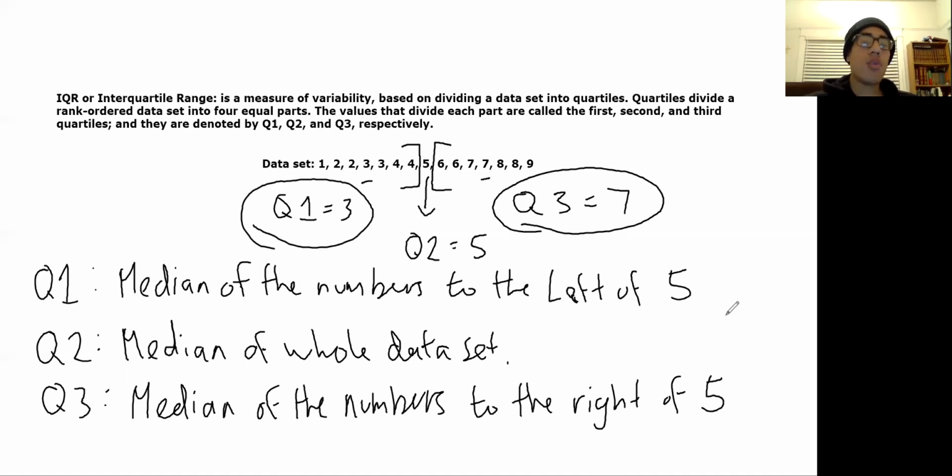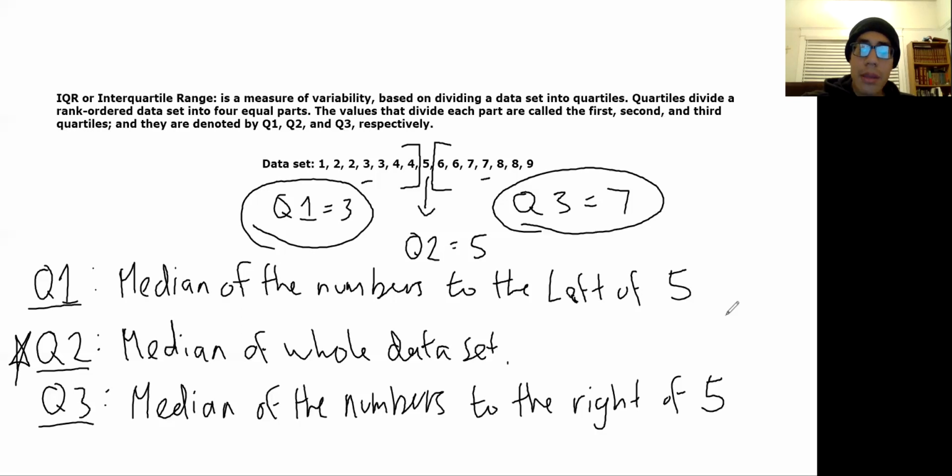So how do I find each quartile? Quartile 1 is the median of the numbers to the left of 5. Quartile 2, you're going to find the median of the whole data set. And quartile 3, you're going to find the median of the numbers to the right of 5. If you notice, I broke it up into little sections. The easiest thing is to start in the middle. Whenever you're doing this, start with quartile 2. Quartile 2 is basically asking what's the median of the data set.